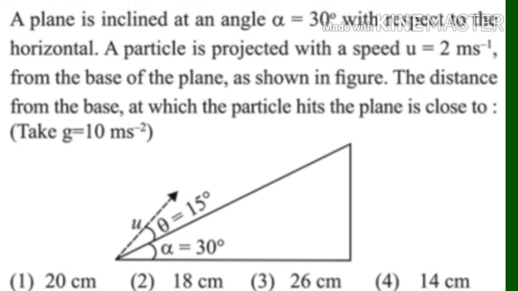Next question. A plane is inclined at an angle alpha equal to 30 degree with respect to the horizontal. A particle is projected with a speed u equal to 2 meter per second from the base of the plane as shown in the figure. The distance from the base at which the particle hits the plane is close to. Take g equal to 10 meter per second square. The options are: first one 20 centimeter, second one 18 centimeter, third one 26 centimeter, and fourth one 14 centimeter.